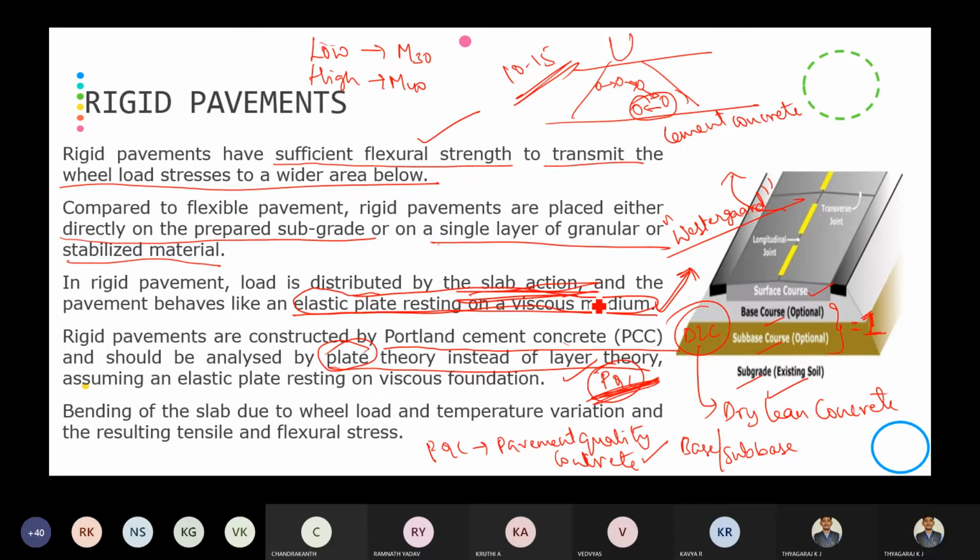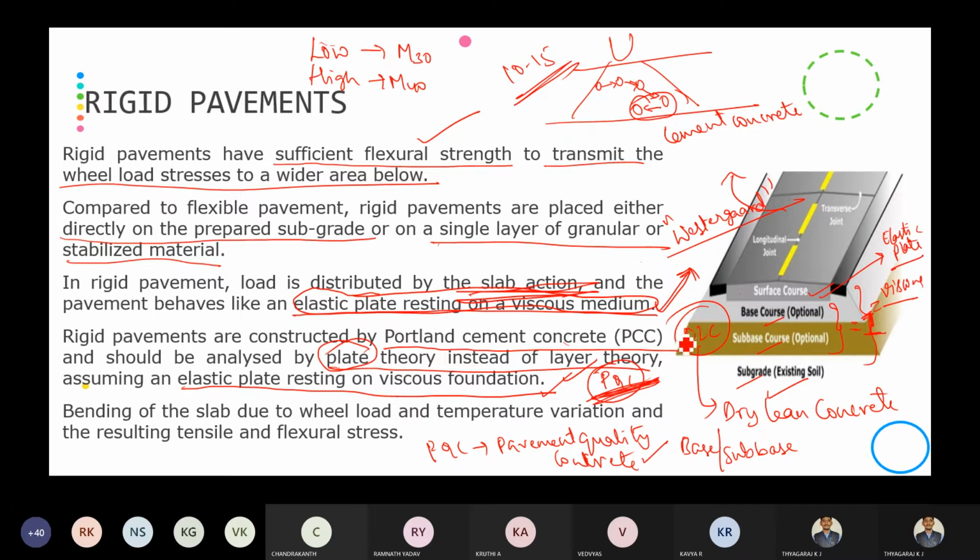I am going to explain what that plate theory is, which Westergaard evaluated rather than using the layer theory, assuming an elastic plate resting on a viscous foundation. Again, they have told that it is an elastic plate resting on a viscous medium. The entire subgrade and other layers will be considered as a viscous medium, and the cement concrete as an elastic plate. That is, the surface course is considered as the elastic plate. This is the concept behind it.